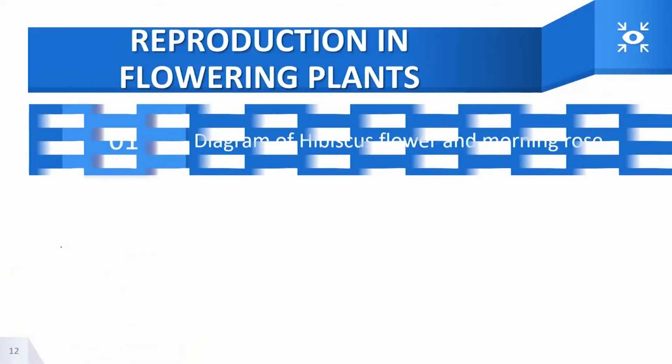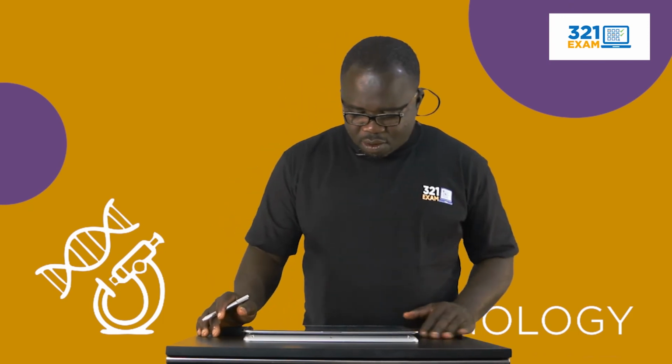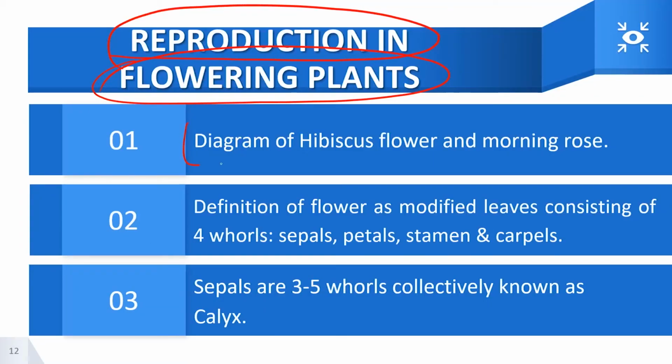So now we're going to be looking at reproduction in flowering plants. Before we take a look at reproduction in flowering plants, we're going to look at a diagram of a hibiscus flower. For the purpose of this understanding, we look at the hibiscus flower. Hibiscus flower is a typical flower.